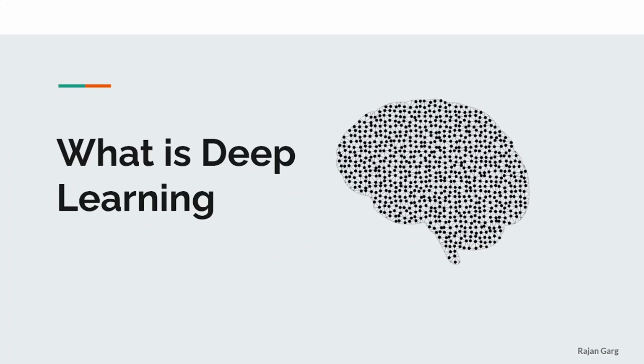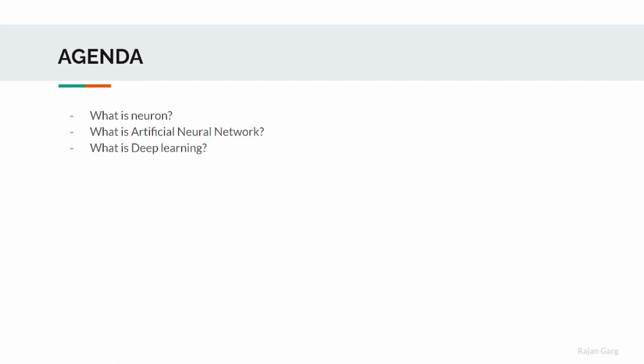In this video, we are going to understand what is deep learning. So the agenda would be: first we will try to understand what is a neuron, what is an artificial neural network, and further we will understand what is deep learning.